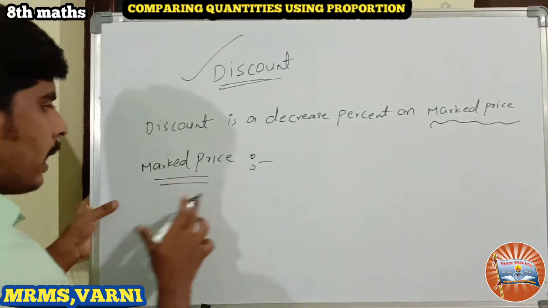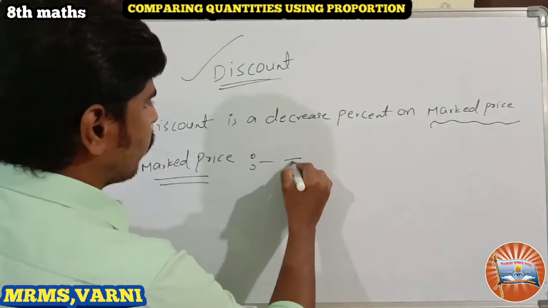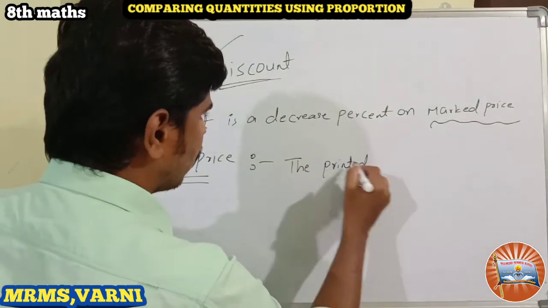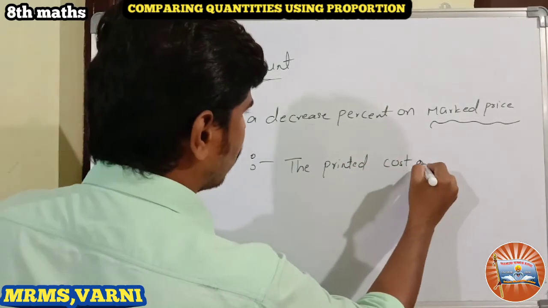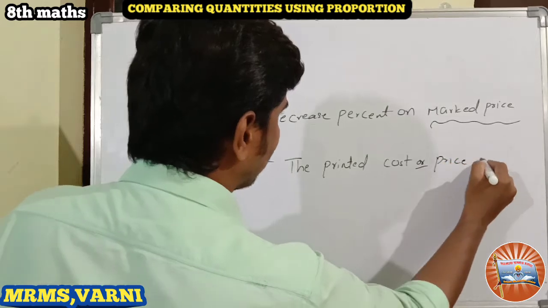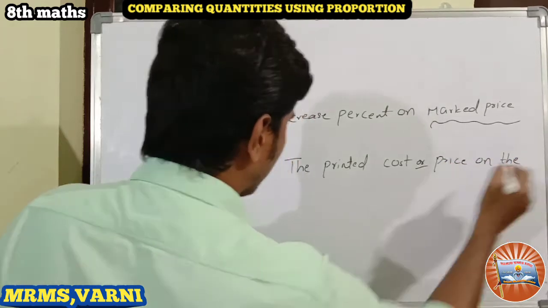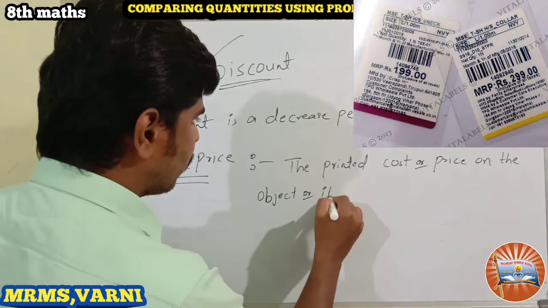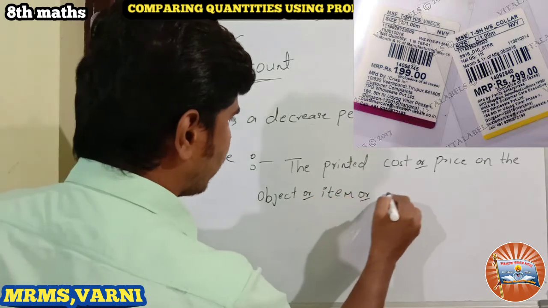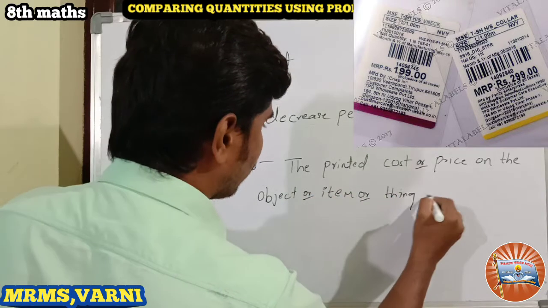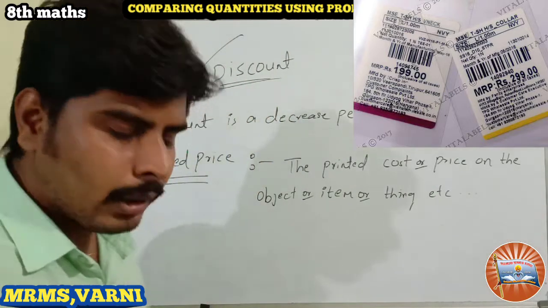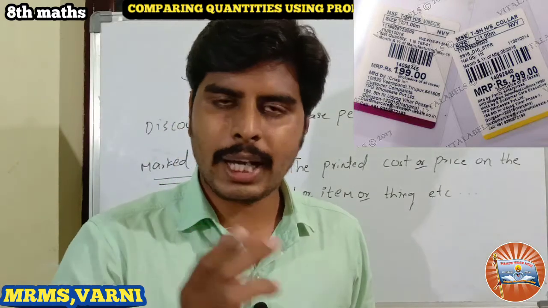Marked price is nothing but the printed cost or price on the object or item or a thing. Marked price is nothing but a printed price on the item.